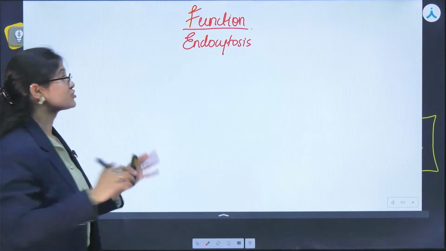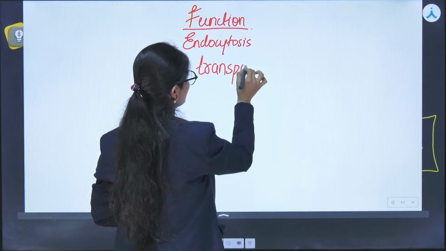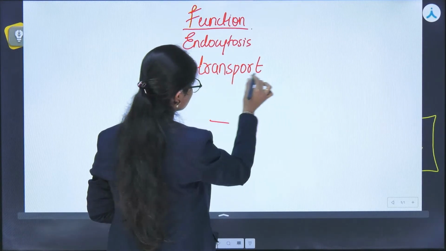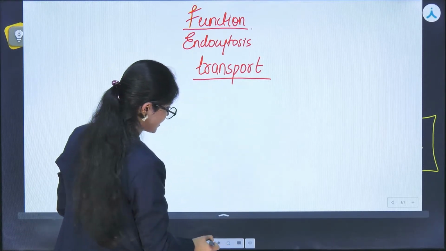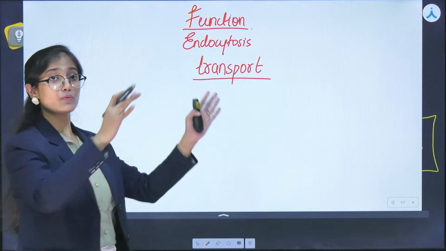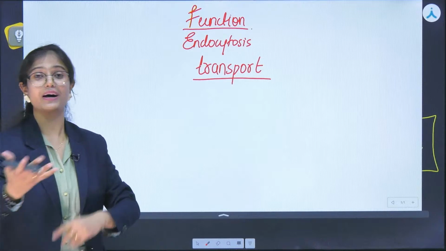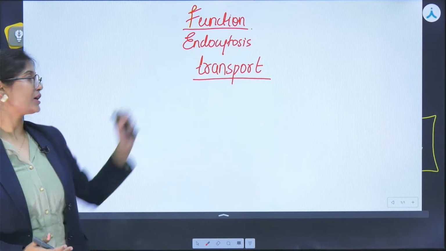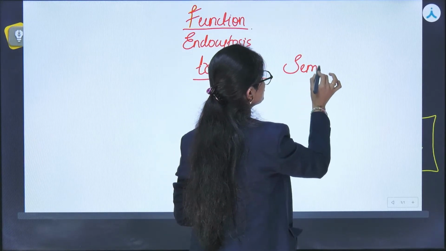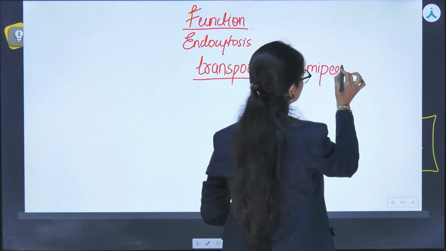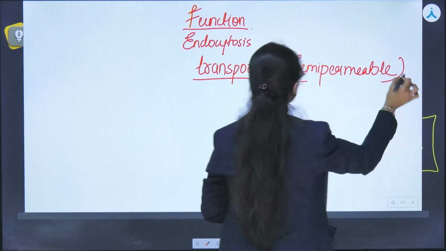And the major function is transport. The plasma membrane must be providing certain transport from inside to outside of the cell. Obviously, a line is drawn, a gate is built, deciding what material can come inside the cell and what can go outside. So what is the major function? Transport, right? And they are semi permeable in nature. The plasma membrane is semi permeable, right?